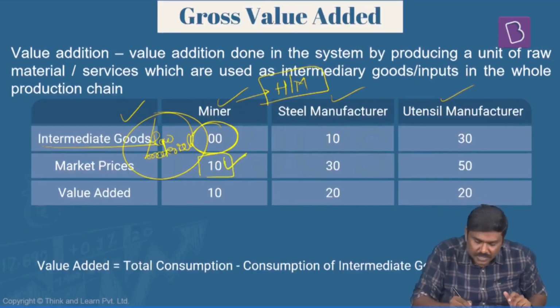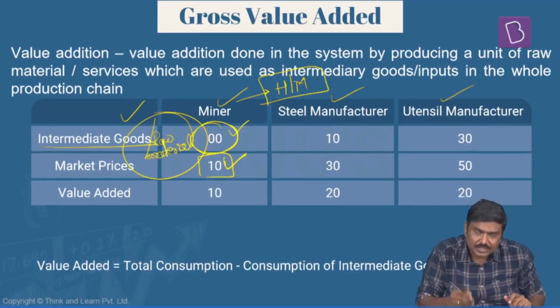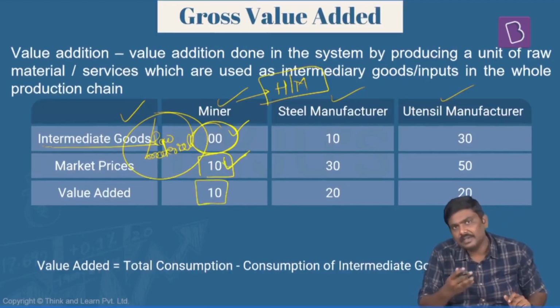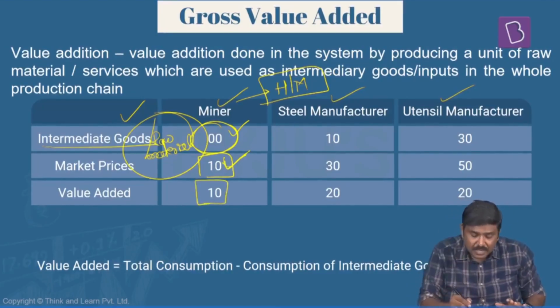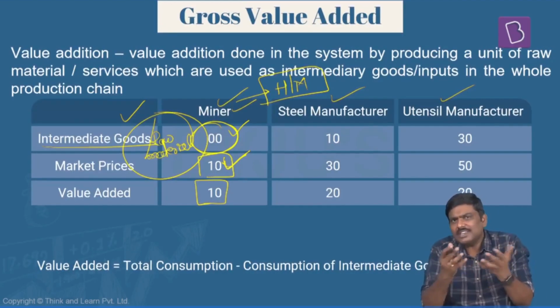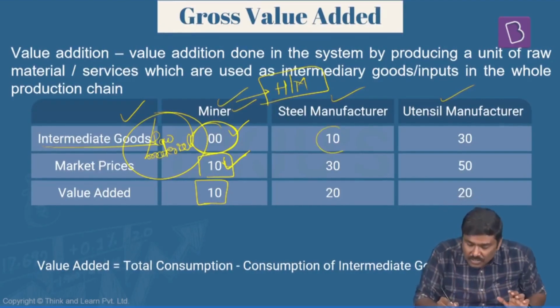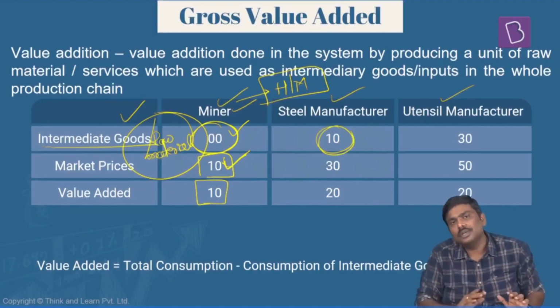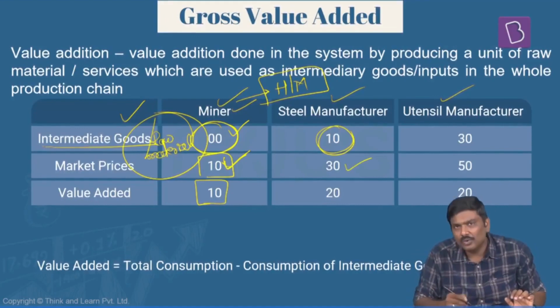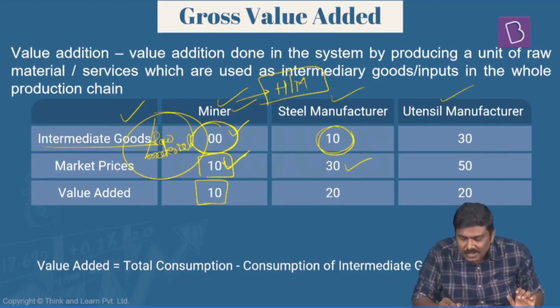So have a look at this. What is the input cost? What is the raw material cost? 0. What is the selling price? 10 rupees. How much is the value addition? 10 rupees. Now you have taken this particular ore and converted it into steel. You are a steel manufacturer. So for you, what is the cost of raw material? 10 rupees. You have converted this ore into steel and you will sell it to your friend who is a utensil manufacturer at 30 rupees.